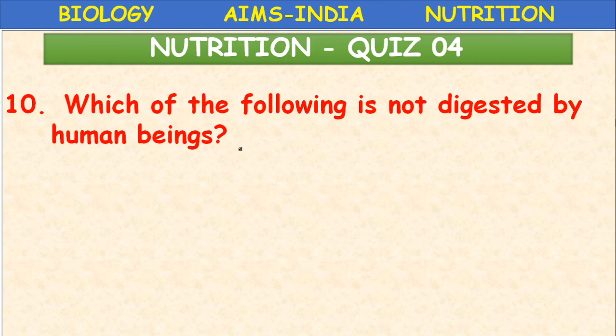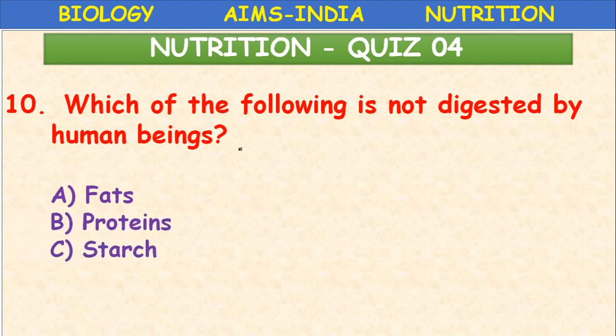Next, which of the following is not digested by human beings? In our digestive system, one of the substrates is not digested. What is that substrate? You studied in 7th class itself. Fats, proteins, starch, cellulose. Okay, what is that, children? Cellulose is the polysaccharide which is not digested by the human digestive system. It is present in the plant food materials.